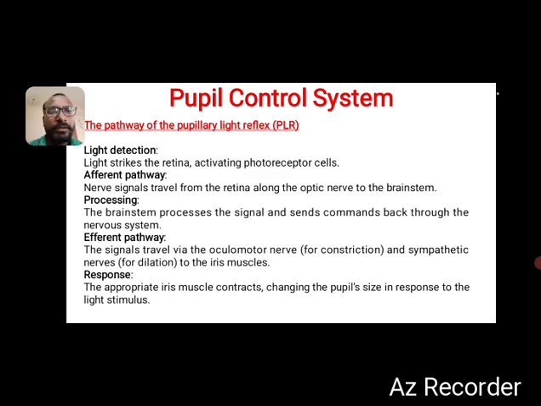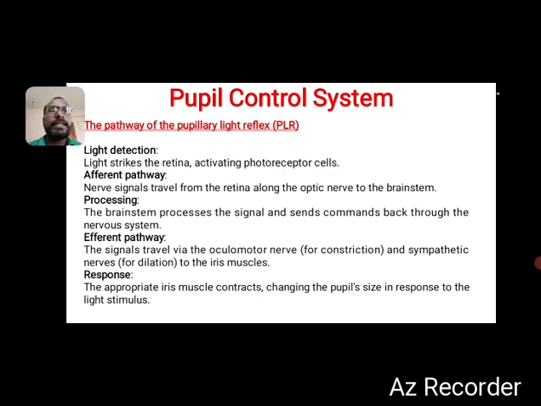Similarly, in processing, the brainstem processes the signal and sends commands back through the nervous system. So here, first is light detection, then the afferent pathway, then the processing, which happens with the help of the brainstem, and the signal which gives the commands through the nervous system.